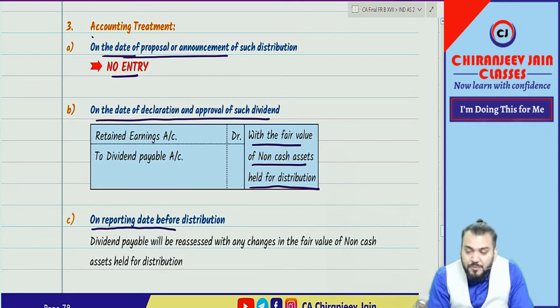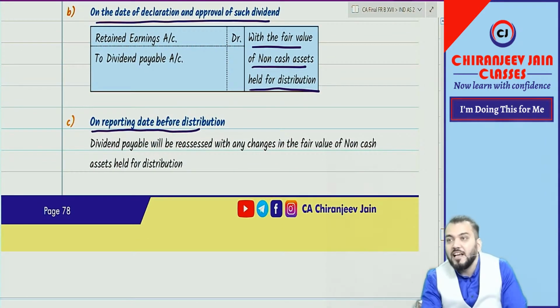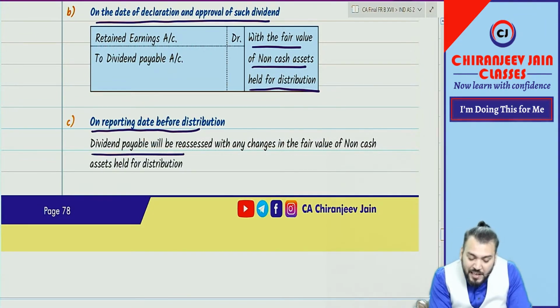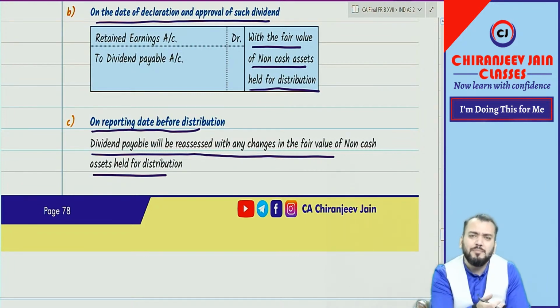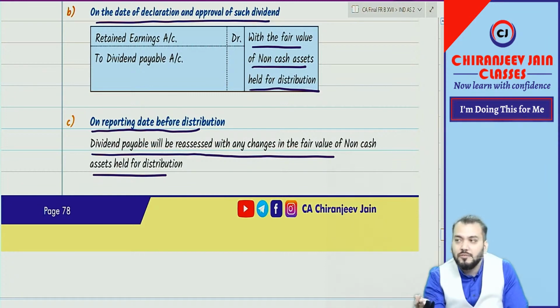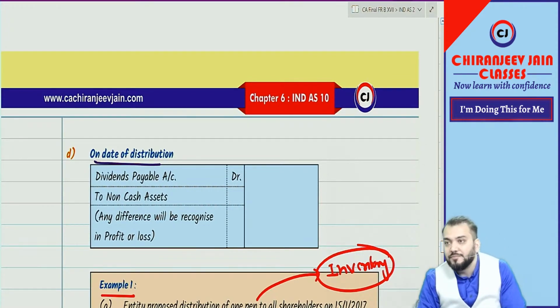Then on reporting date before distribution, it is quite possible that the reporting date came before distribution, as in my example last class. In that case, dividend payable will be reassessed with any changes in the value of non-cash asset held for distribution. We have done that also. The fair value was 500, then it became 520, then it became 550 now. Yes, sir. Once again, on the date of actual distribution, we will do reassessment as per the information given in the question.